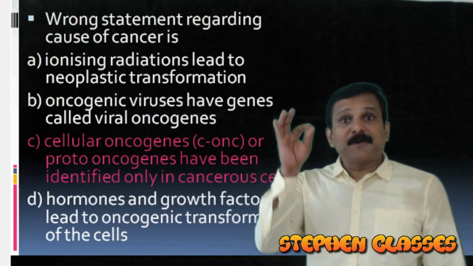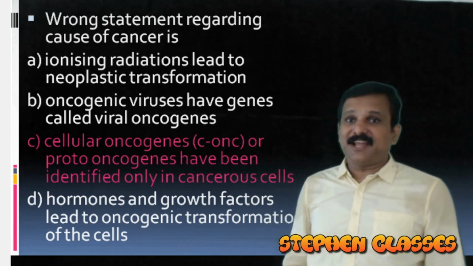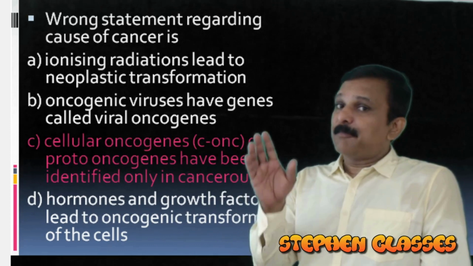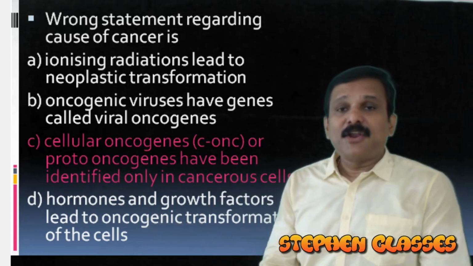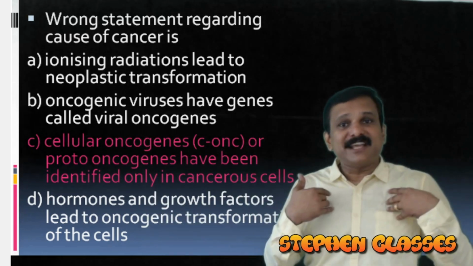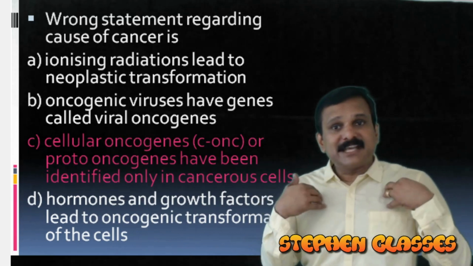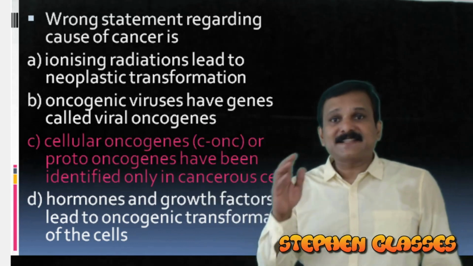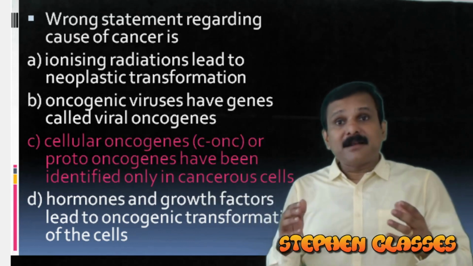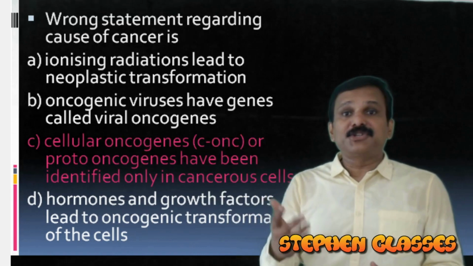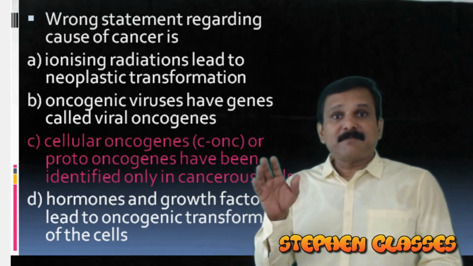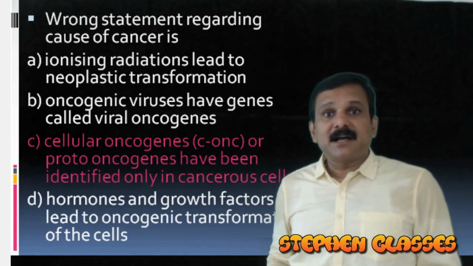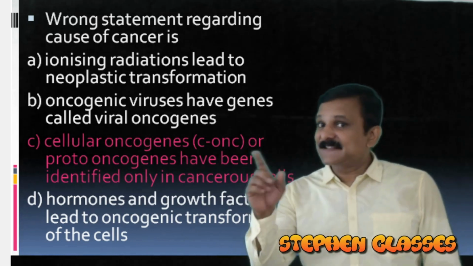You have to learn about oncogenes and proto-oncogenes. You should have a clear idea that proto-oncogenes are present in all the normal cells. In all our cells, we have the proto-oncogenes. And only when the proto-oncogenes are converted into oncogenes, we get cancer. So a cancerous condition will happen only when proto-oncogenes are converted into oncogenes. So this statement is wrong: cellular oncogenes or proto-oncogenes identified only in cancerous cells, that is wrong.